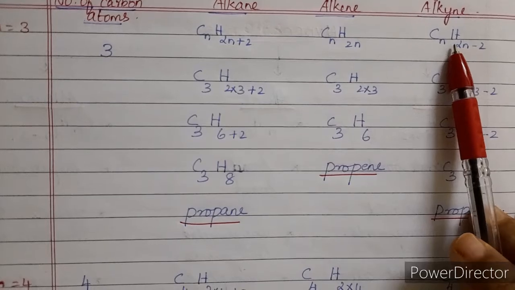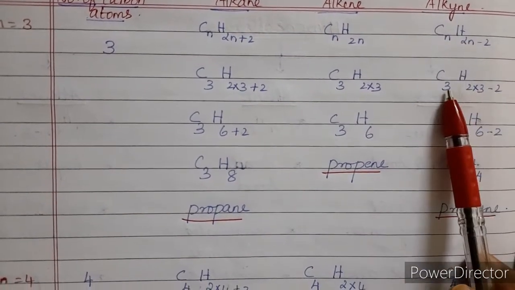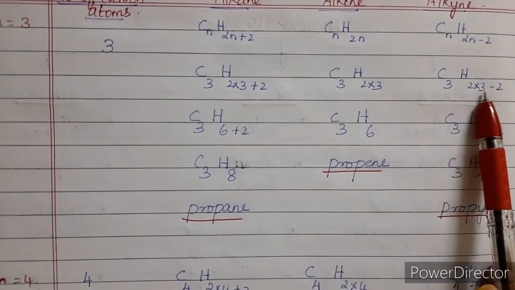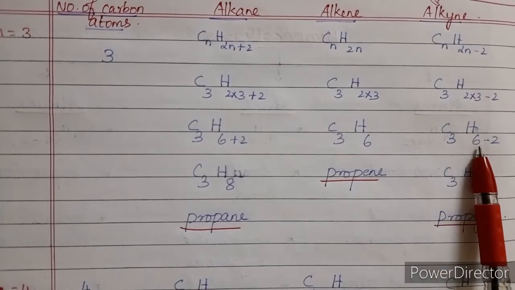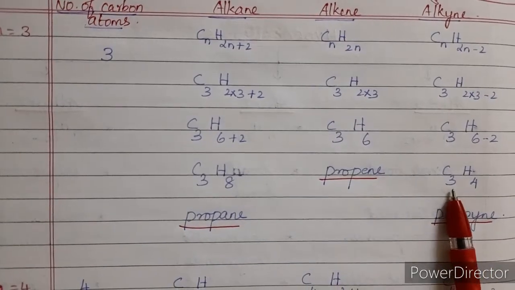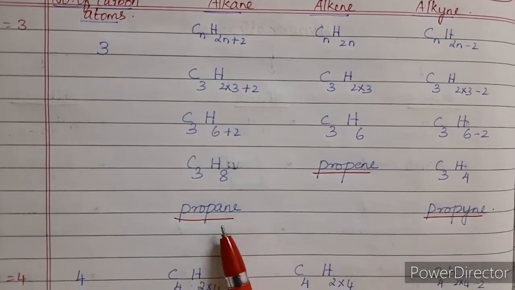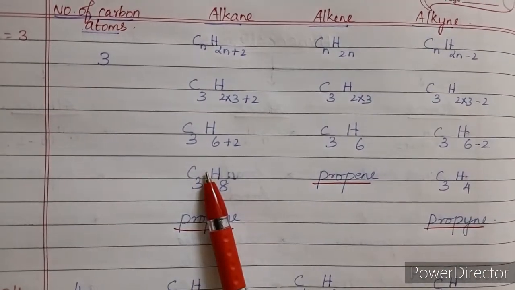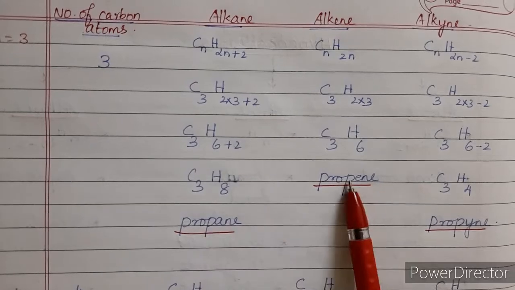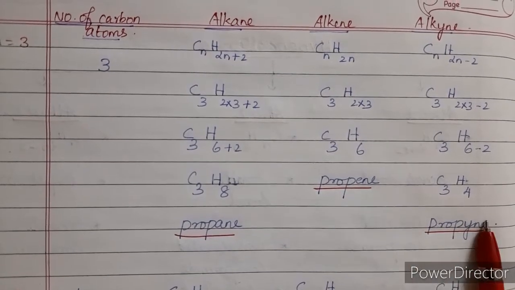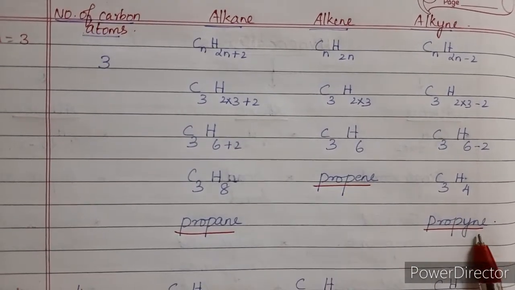And here alkyne, CnH2n minus 2, so C3H2 into 3 minus 2, so C3H4, so this will be propyne, right? So the third member of the alkane will be propane. For these two, this will be the second member, that is propene and propyne.